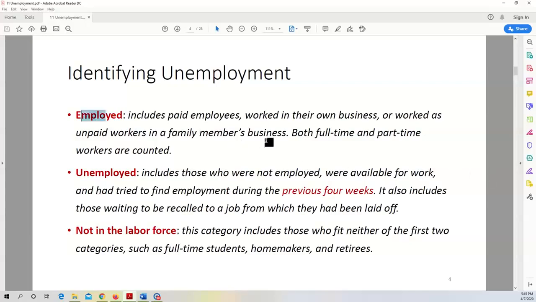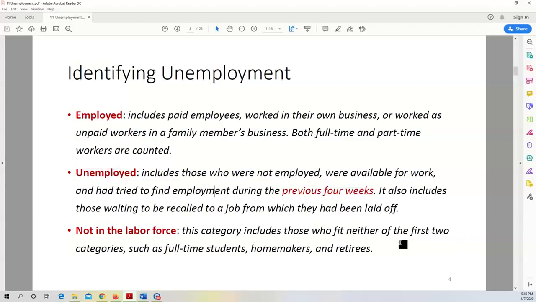You'll be considered unemployed. In this category, unemployed, it includes those people who are not employed. First condition, those people must be available for work. Second condition, number 3, they must be trying very hard to find a job during the previous 4 weeks.